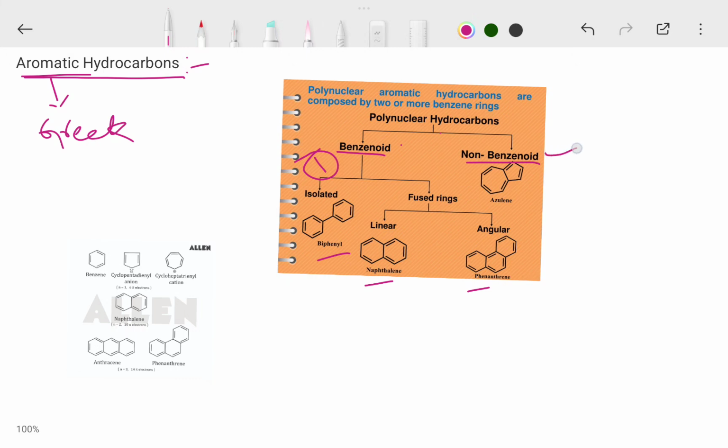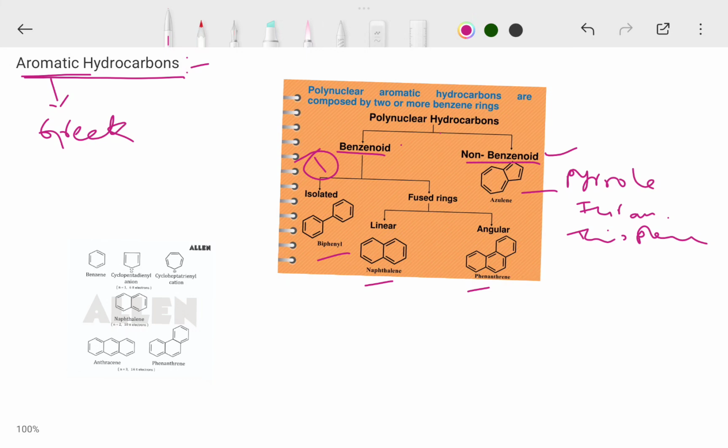And the second one, non-benzenide aromatic hydrocarbons. These are compounds which do not contain a benzene nucleus but resemble benzene in chemical behavior. For example, azulene, pyrrole, furan, thiophene. Those are all non-benzenide aromatic hydrocarbons.